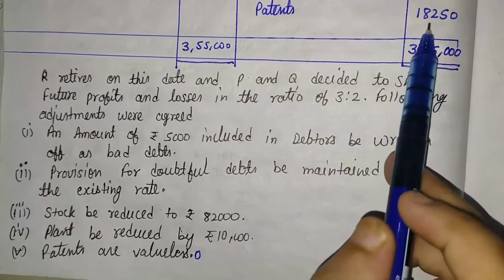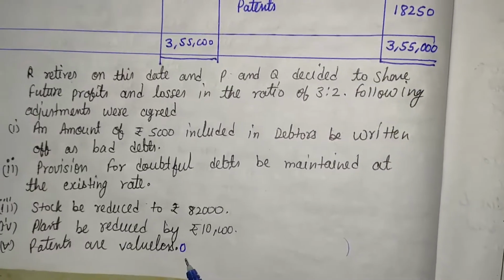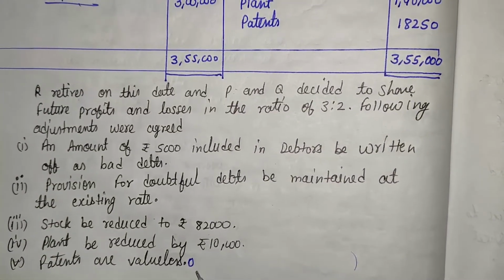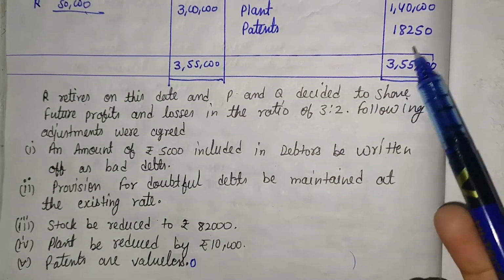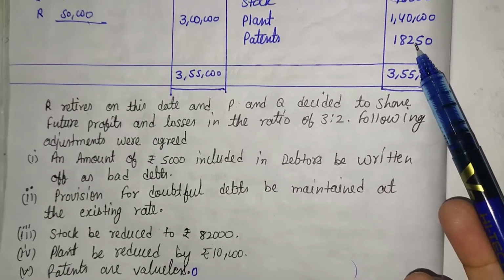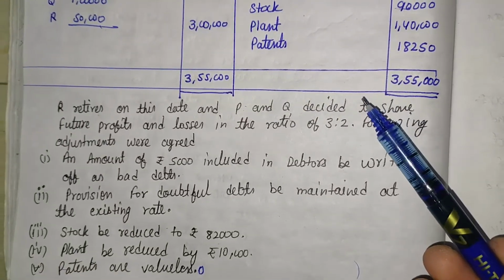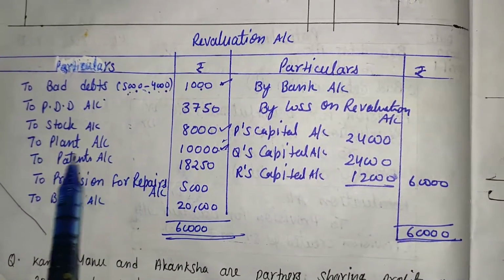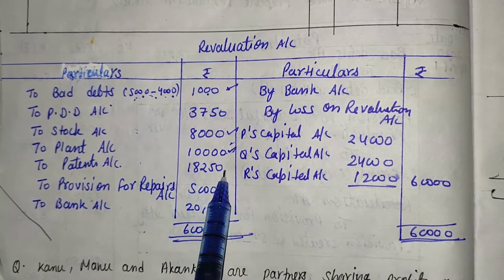Before this the patent's value is 18,250. Now the patent's value becomes 0. It means the asset decreases by 18,250. If the asset decreases, that will be recorded in the revaluation account on the debit side. Here it is to patents account by rupees 18,250.